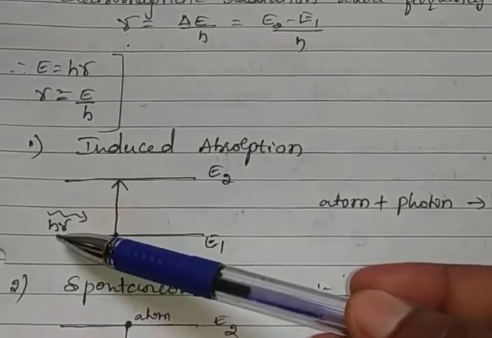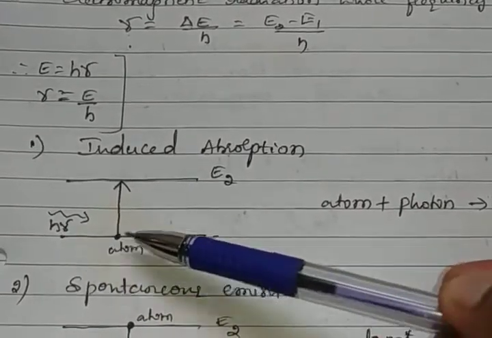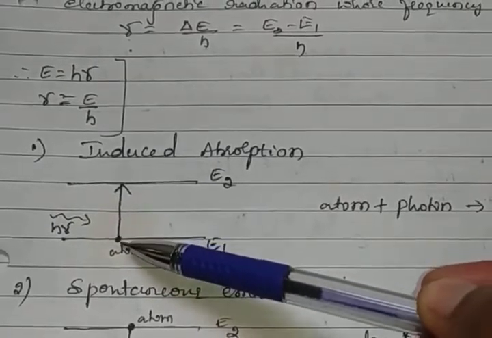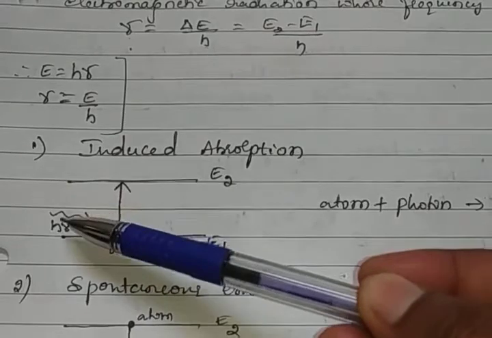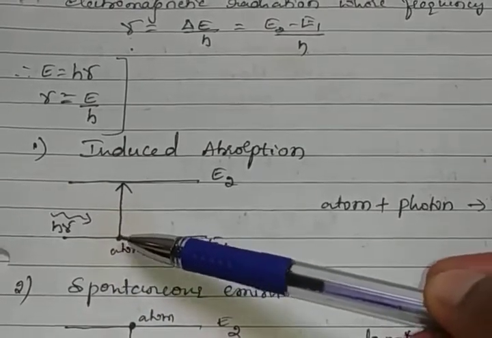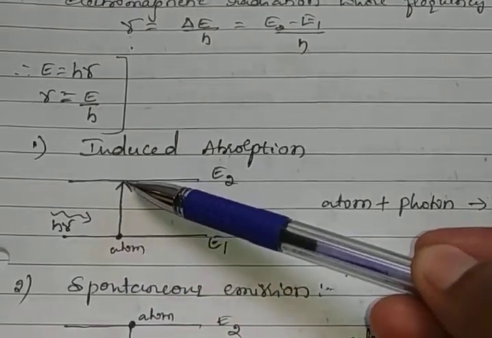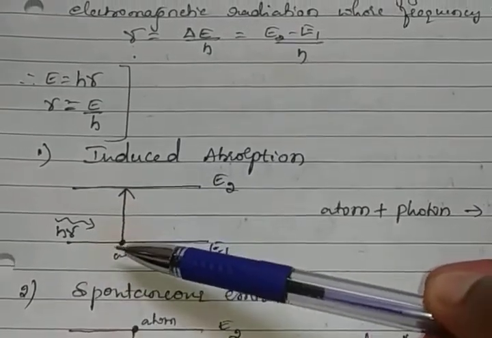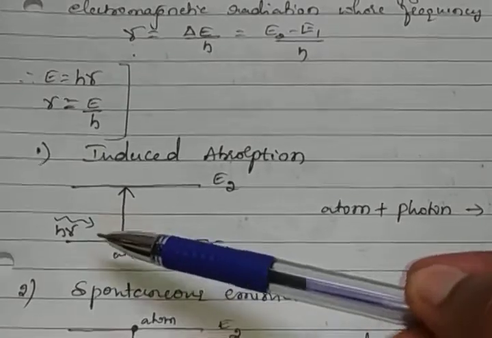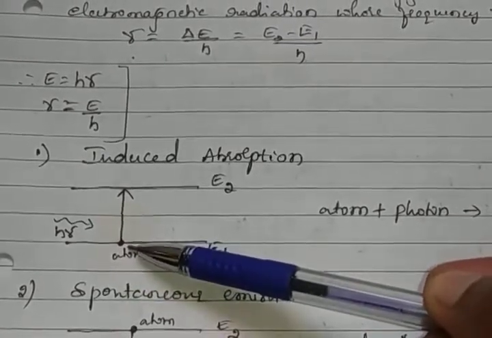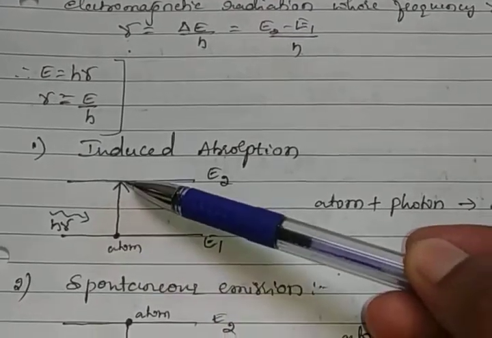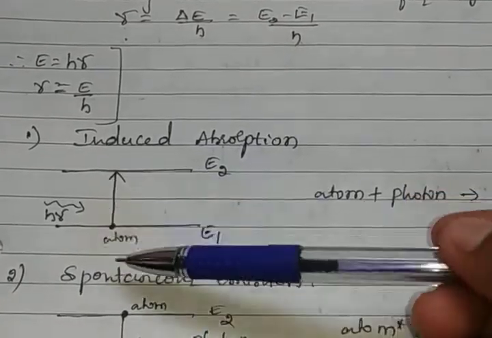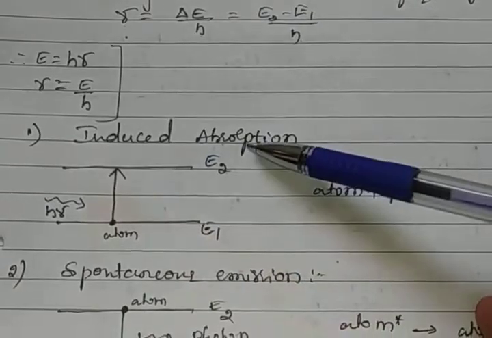When the external frequency interacts with the atom, the atom absorbs the external energy and moves to the excited state. Okay, so this process is called induced absorption.